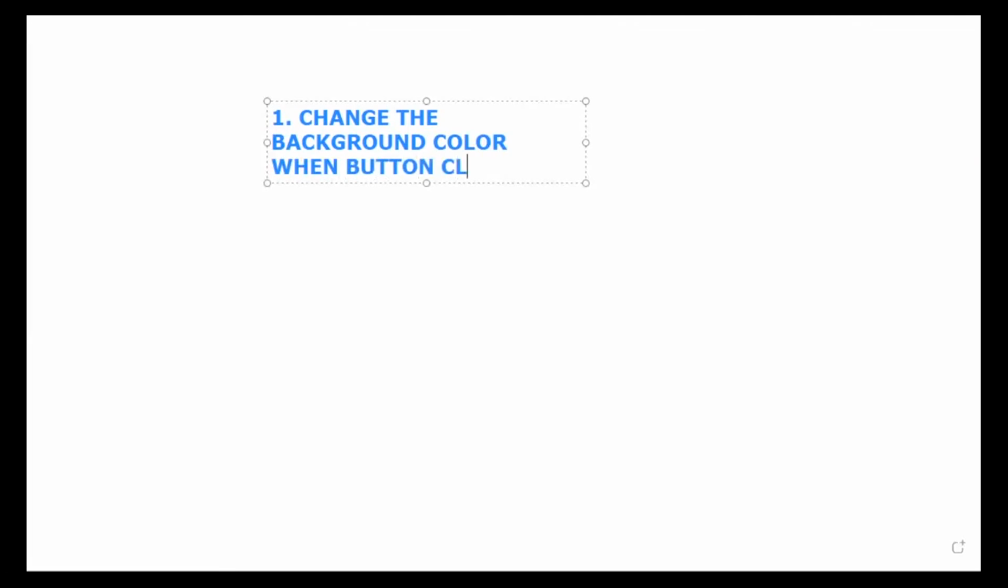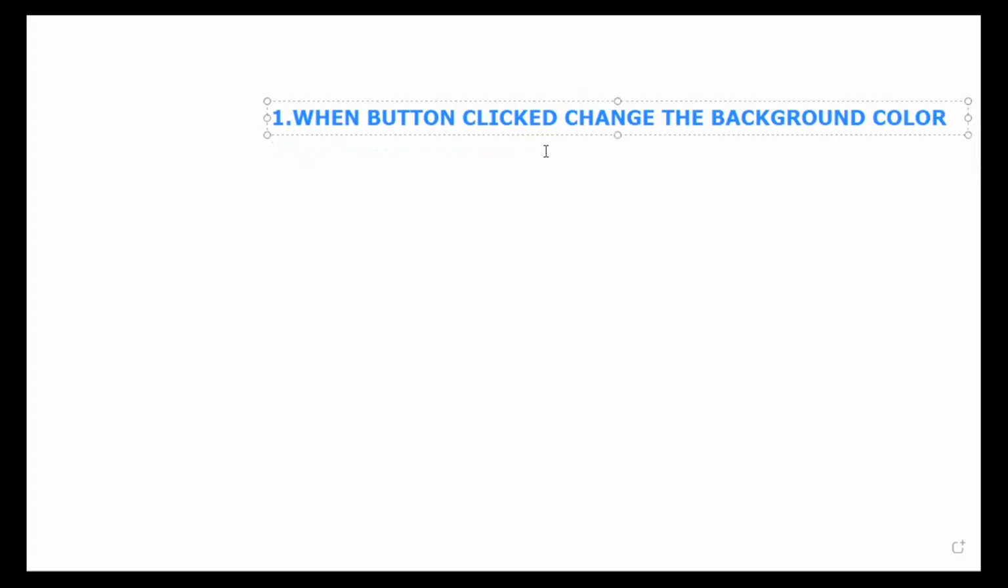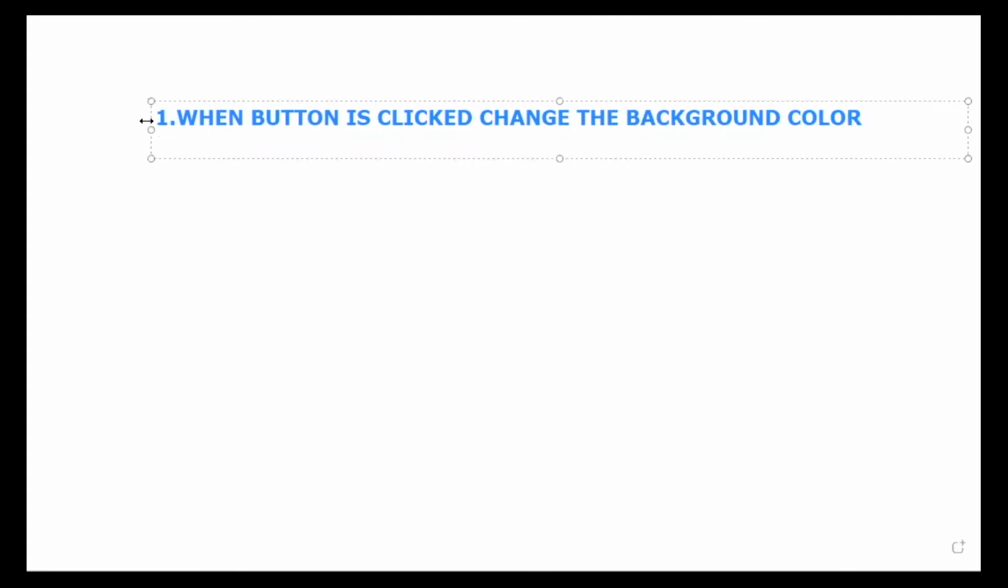Change the background color when button click. Okay, we can write it like this also. When button is clicked, change the background color. Suppose this is our problem, so we need to create one app like this. So what we need to do: when the button is clicked, we need to change the background color.